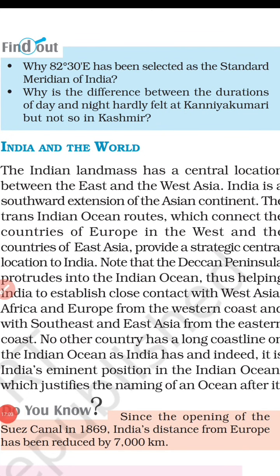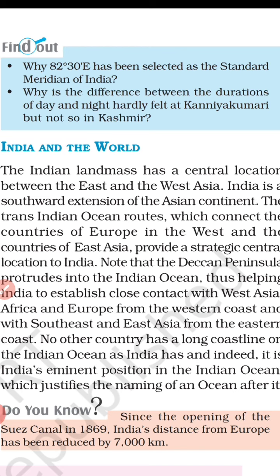So now we will discuss the activities that are given on page number 2 and page number 4 also. So the first question on page number 2 is: why has 82 degrees 30 minutes east been selected as the standard meridian of India?